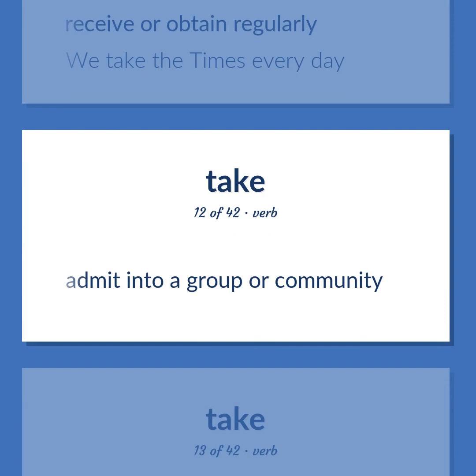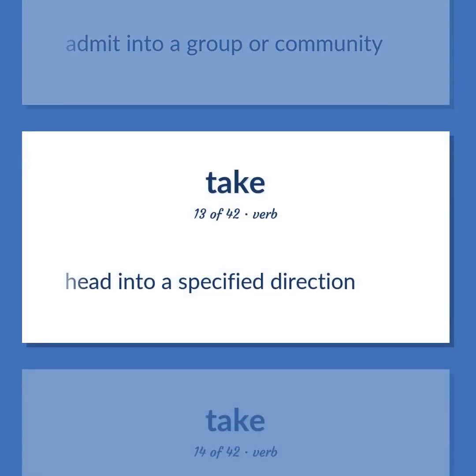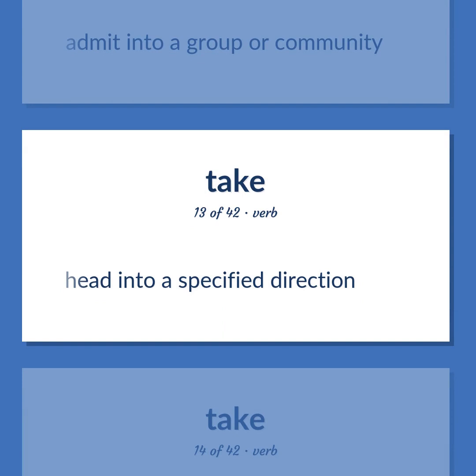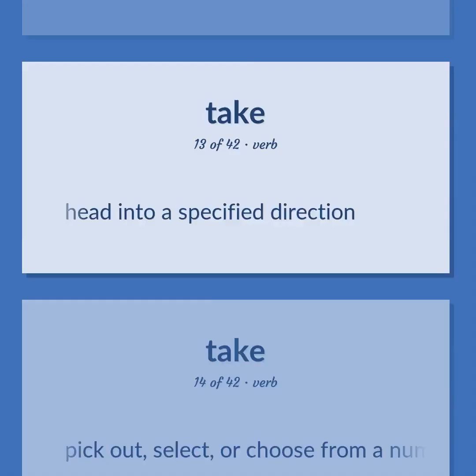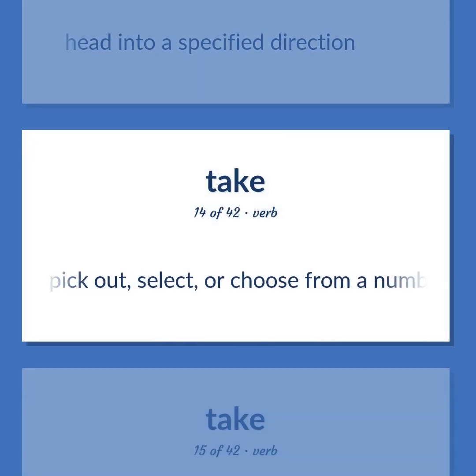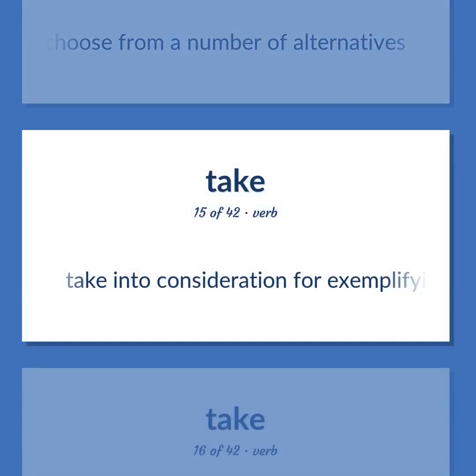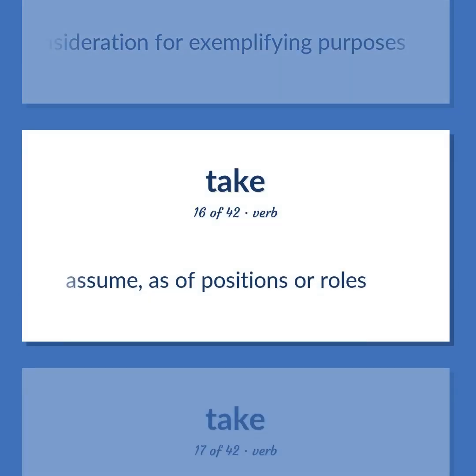Admit into a group or community. Head into a specified direction. Pick out, select, or choose from a number of alternatives. Take into consideration for exemplifying purposes. Assume, as of positions or roles.